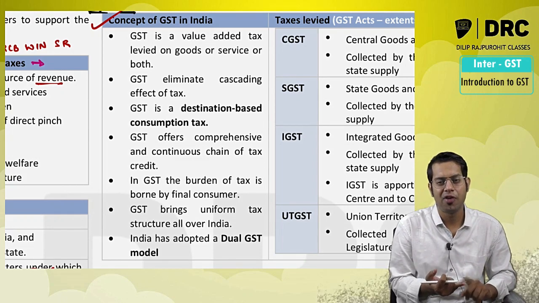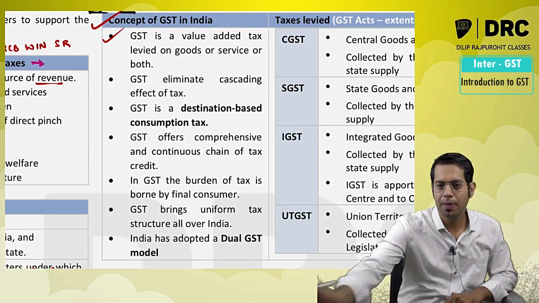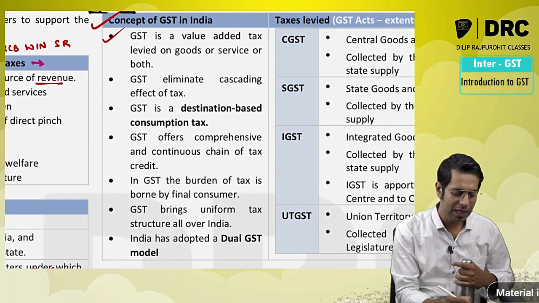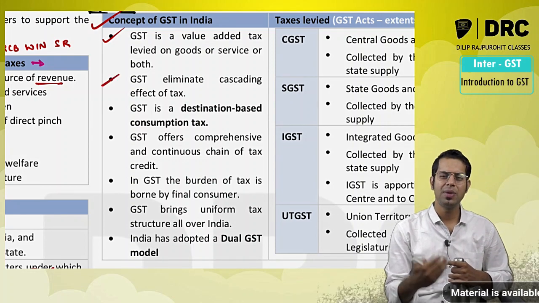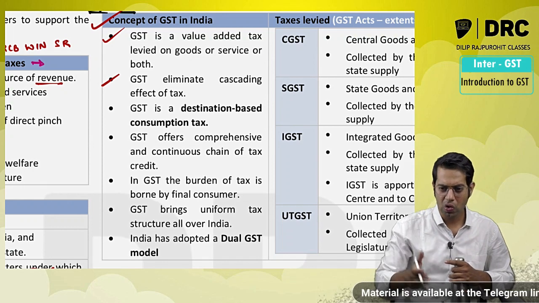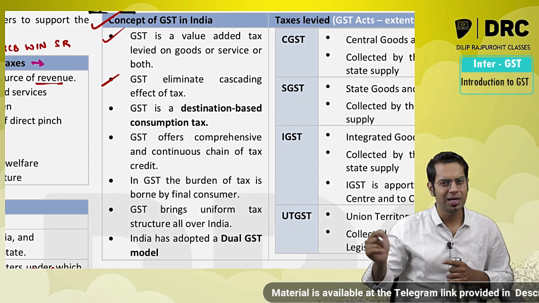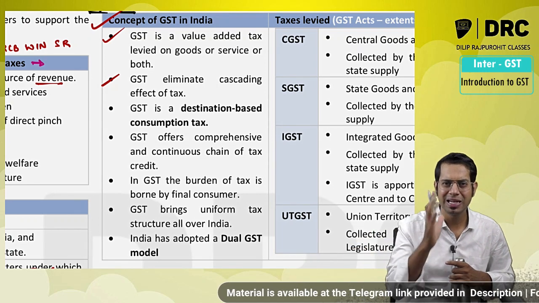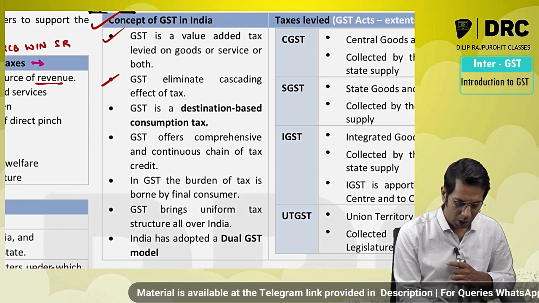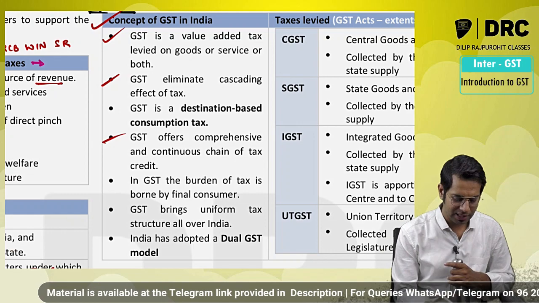First, GST is a value added tax. The GST which you are paying is a tax paid by you on the value addition, meaning only if there is a value addition then you will have to pay the taxes. Then GST eliminates cascading effect. Because of the introduction of GST law, you are getting credit at each and every stage of the supply chain. Because you are getting credit at each and every stage, the cascading effect, the tax on tax system, is gone. So GST offers a comprehensive and continuous chain of tax credit.